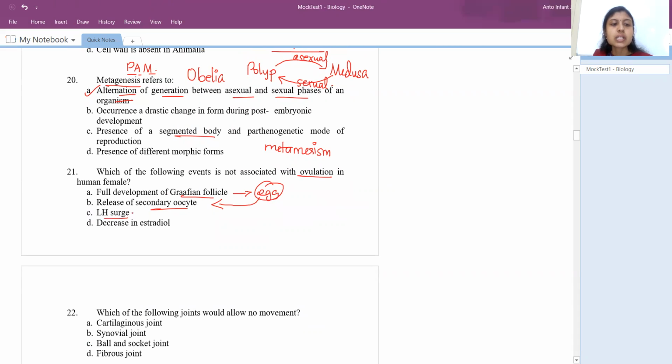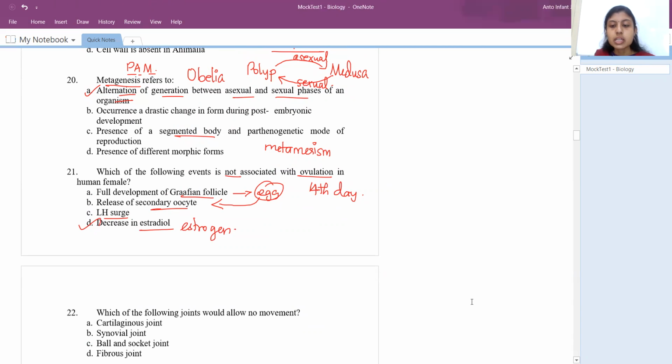LH surge, luteinizing hormone would be at its peak during the ovulation time, which is approximately at the 14th day from the starting day of the menstrual cycle. Decrease in estradiol has nothing to do with ovulation in this time period, and there won't be any decrease in estradiol or in turn estrogen. So the answer is decrease in estradiol, which is not associated, they're asking, right?